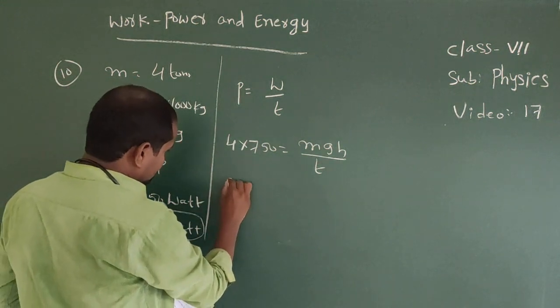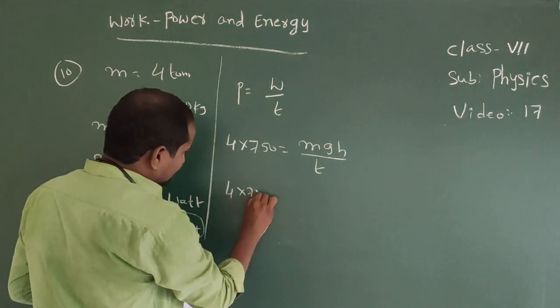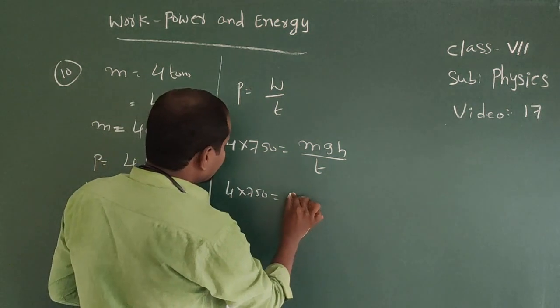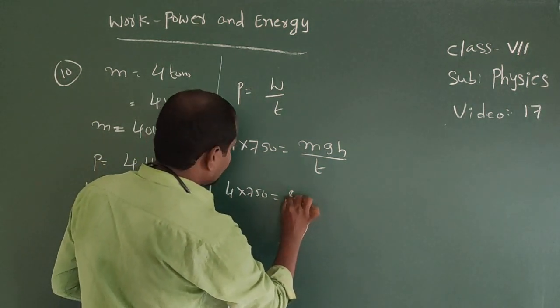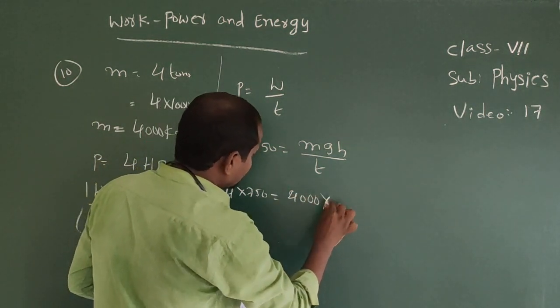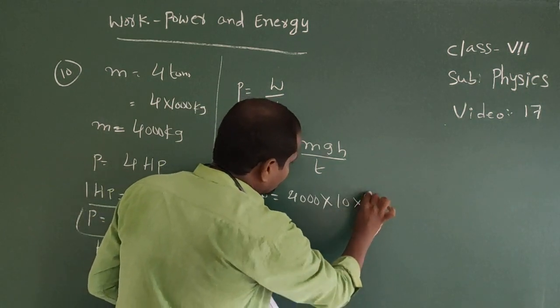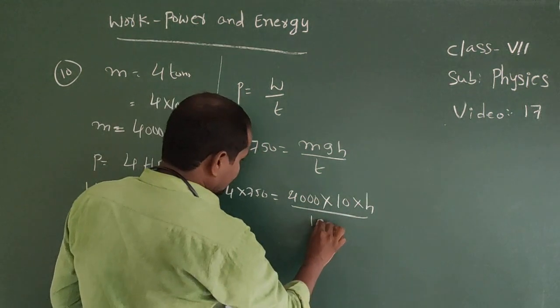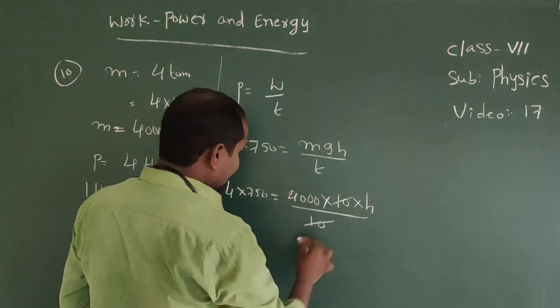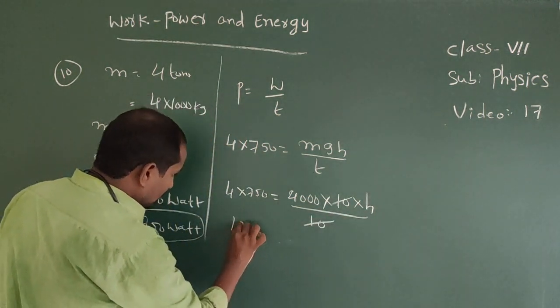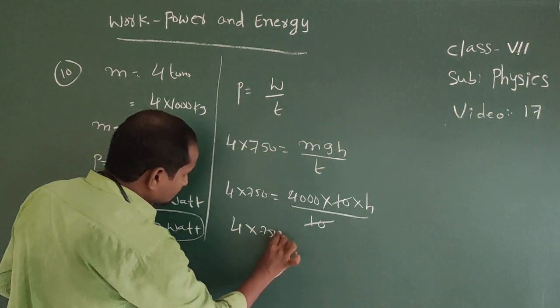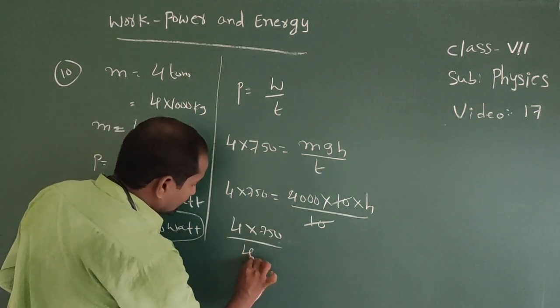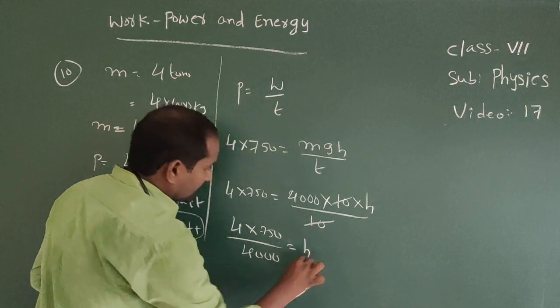So 4 into 750 is equal to m, 4000 kg, into g 10, into h by time. Time equal to here 10 seconds. 10 it cancel. So here 4 into 750 by 4000 equal to h.